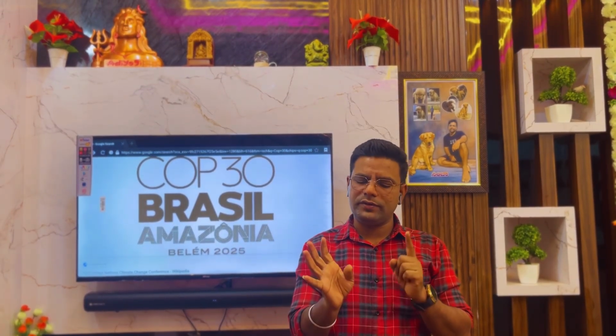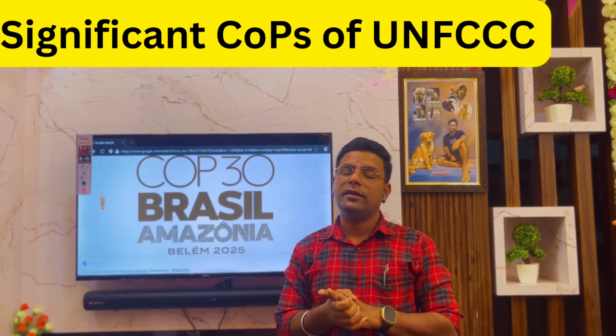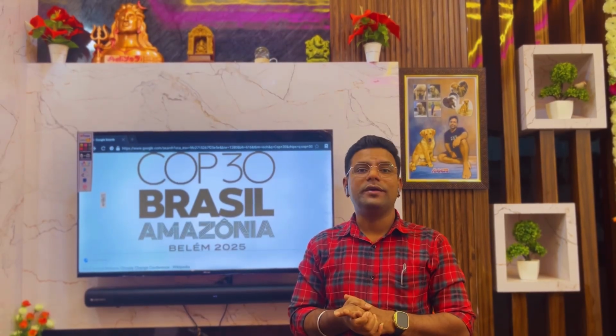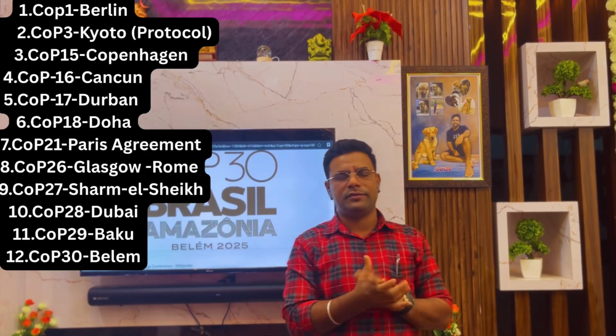So next, we have discussed what it is and what we mean by COP, and the third important thing is you need to understand the key or significant COPs of UNFCCC. As we know, it is one of the outcomes of the Rio Earth Summit of 1992, which was the updated version of the Stockholm Convention of 1972, which was declared a failure in international environmental governance.